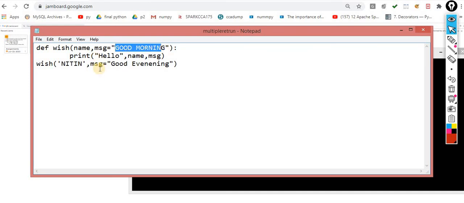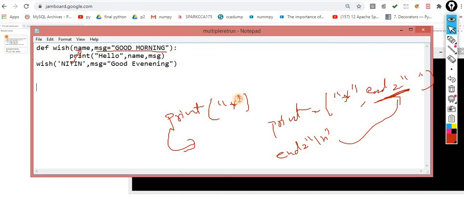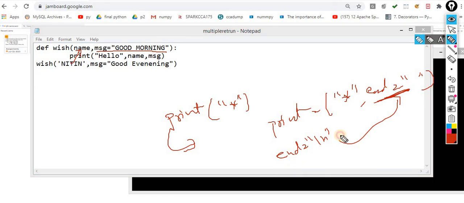But explicitly, if you want to change the value of the message variable, that is, if I assign the value "good evening", then this value is overridden with "good morning". Same concept that we use inside the print statement. In the print statement, when we use this concept, it automatically takes the end parameter as \n, whether you specify it or not. It automatically takes the specific value, that is the default value. But I want to change this end value to a space.